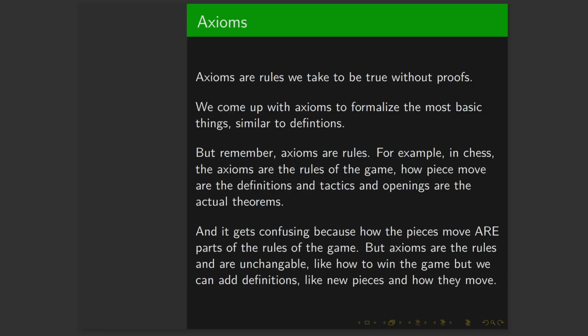Axioms are rules that are true. We assume them to be true. Why? Well, this becomes a deeper philosophical question, but the idea is this. Math is a tool, and we want to have useful definitions and ways to use them. The ways to use them, these are the axioms.